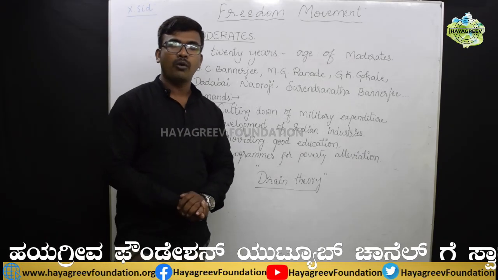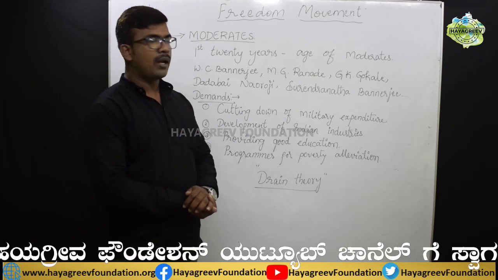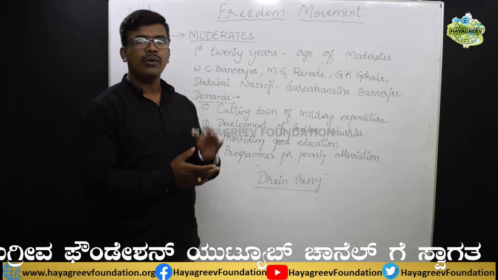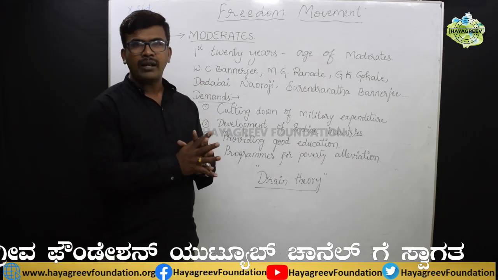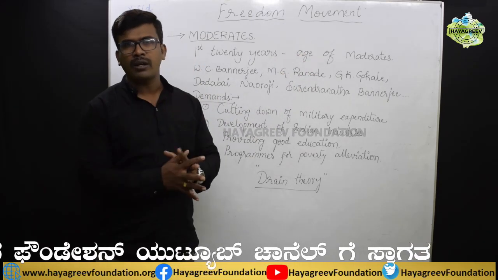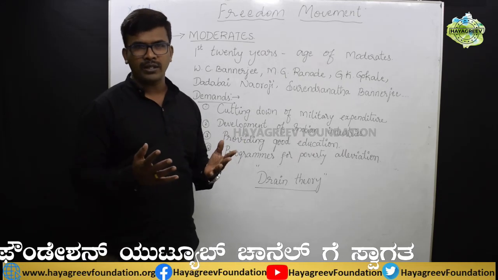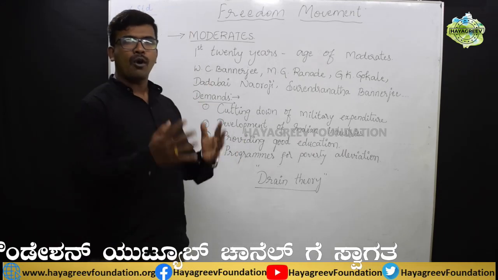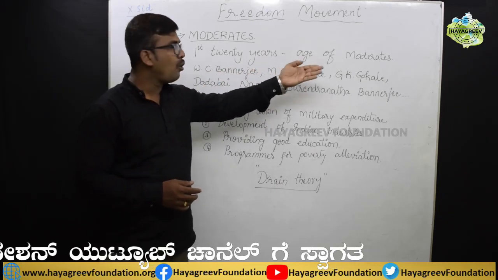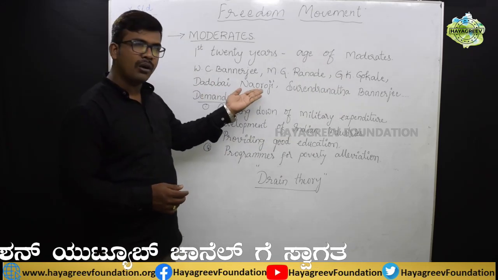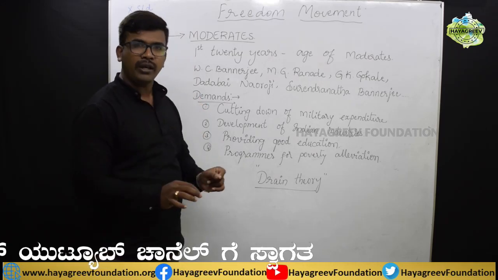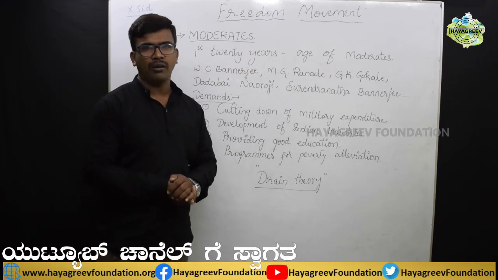Students, moderates are the group of Indian National Congress people. The first 20 years of Indian National Congress, that means from 1885 to 1905, these 20 years are considered as the age of moderates, because in these 20 years only moderates were there. In their ideology there were no differences at all. And the prominent moderates are W.C. Banerjee, M.G. Ranade, Gopala Krishna Gokhale, Dadabhai Nauroji, Surendranath Banerjee. Like this, many prominent moderates were there in the Indian National Congress.